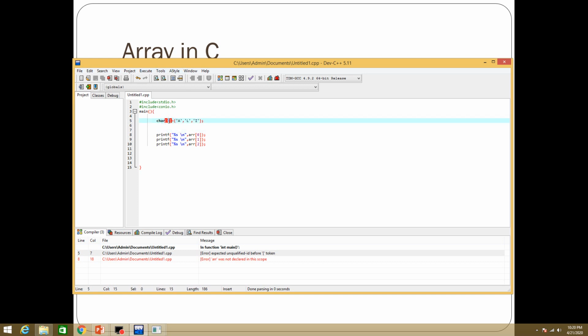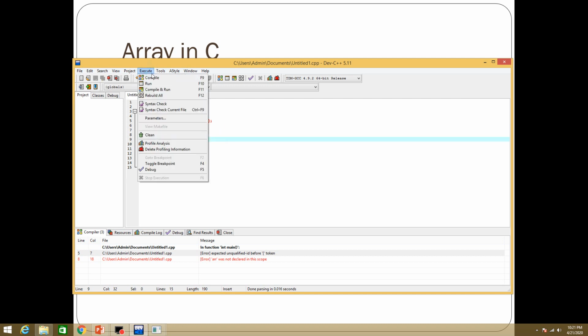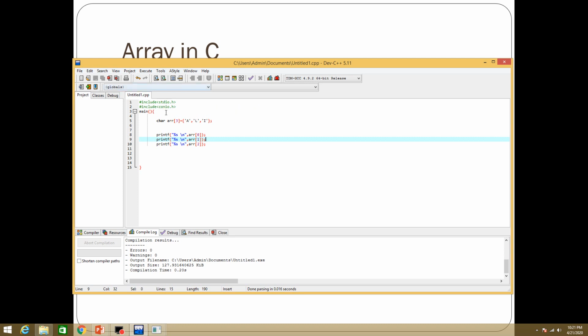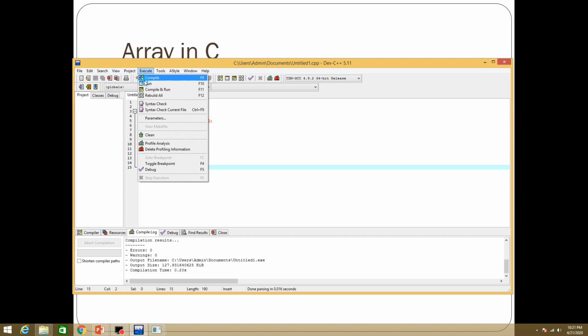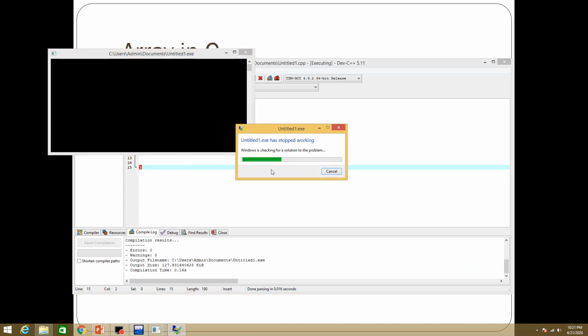The size of the array is 3, but we are storing the values from 0 to 2. So there must be room for the characters. We have not given the name here, so we must give the name. Sorry, now it will work. I was confused. Okay, now warnings are 0, errors are 0. So let's compile it, and there is no error. Let's run it.